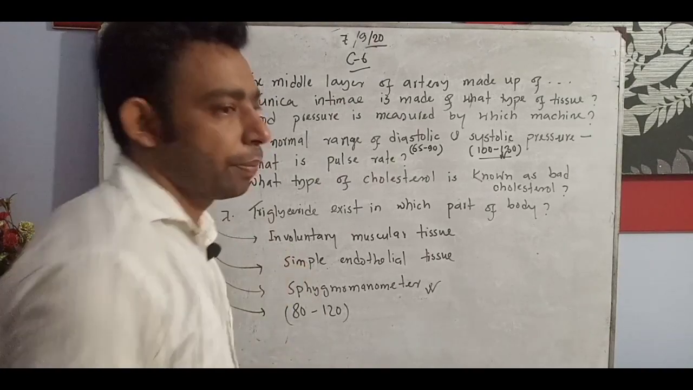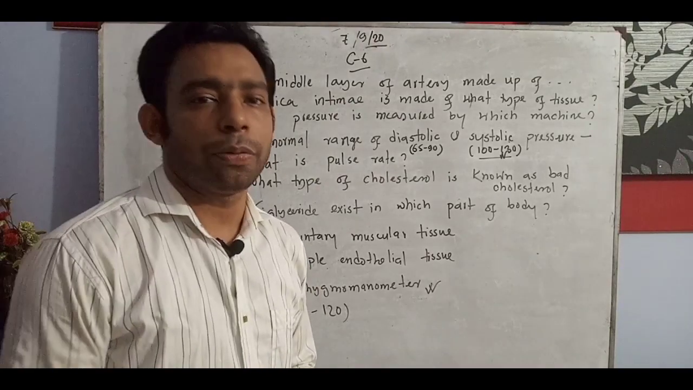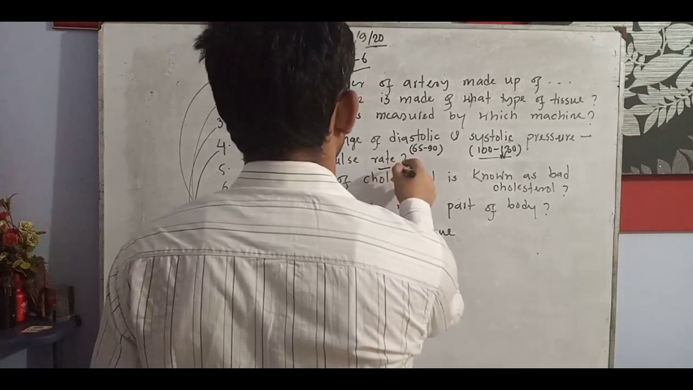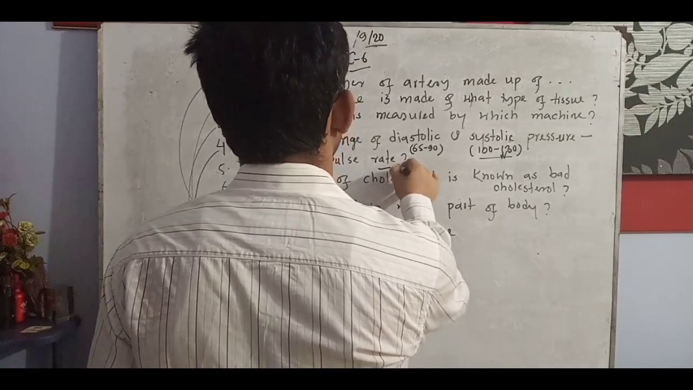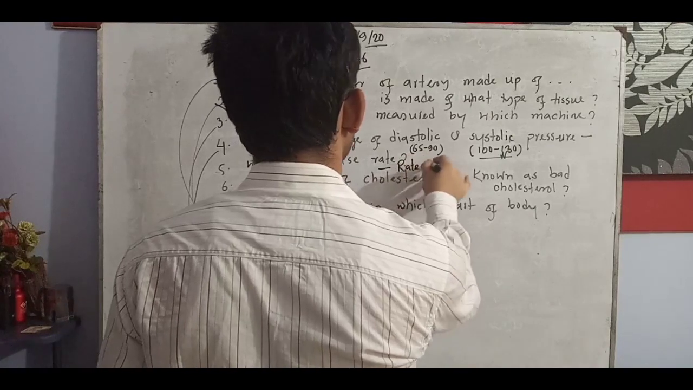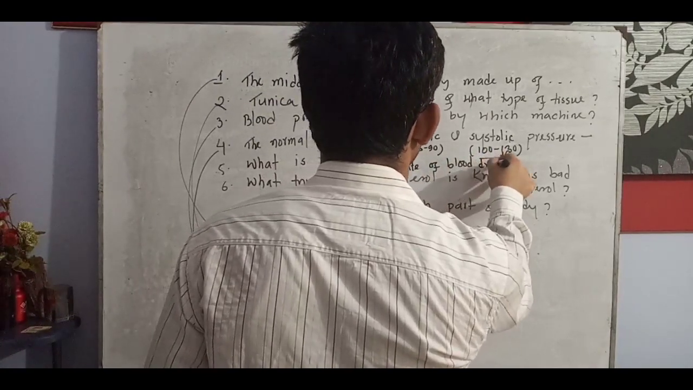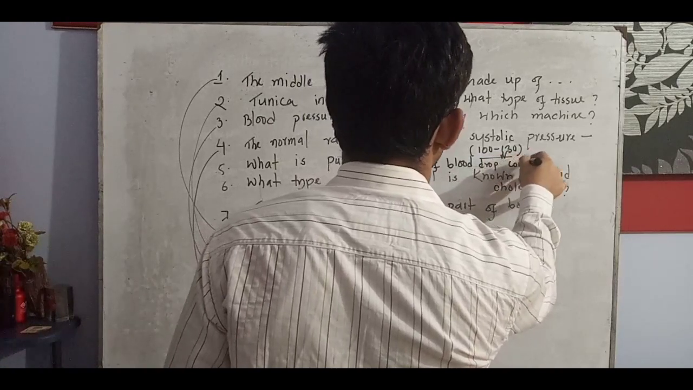Pulse rate. Yes, pulse rate is connected with the artery. Okay, rate of, normally we write, rate of blood drops counting in artery.